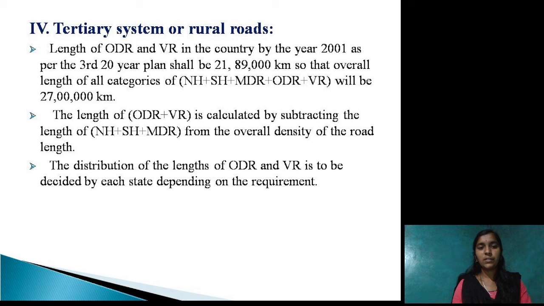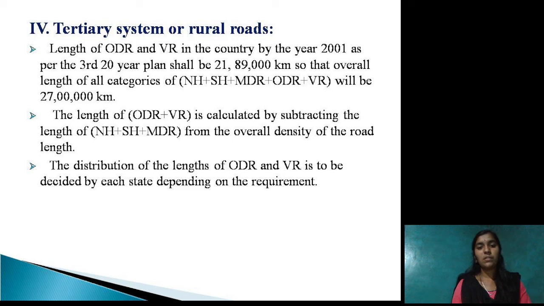The length of the other district roads plus village roads is calculated by subtracting the length of national highway plus state highway plus major district roads from the overall road length. We can get the length of the ODR and village roads by subtracting the national highway length, state highway length, and also major district road length.